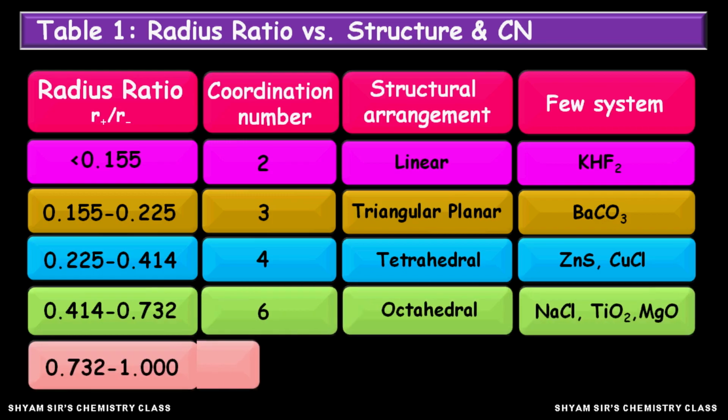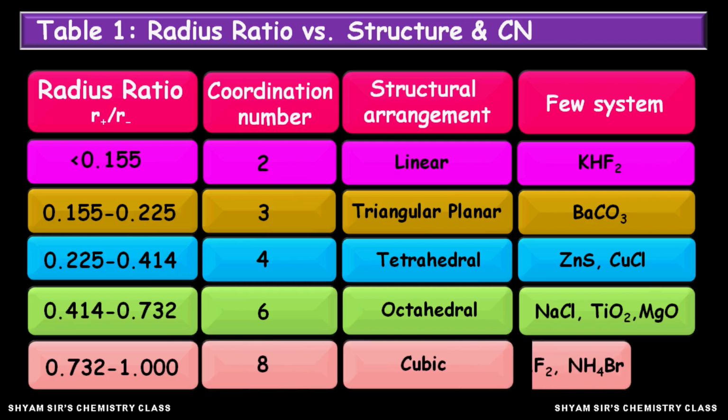Now see, when the limiting radius ratio is less than 0.155, the coordination number is 2 and the structural arrangement will be linear. One system I have stated here is KHF2. There are some other examples also. Next, when the limiting radius ratio is 0.155 to 0.225, the coordination number will be 3 and the structure will be triangular planar.